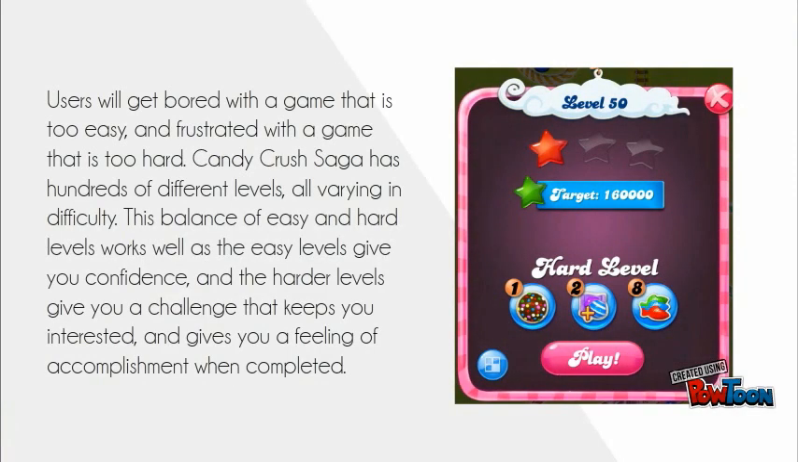Users will get bored with a game that is too easy, and frustrated with a game that is too hard. Candy Crush Saga has hundreds of different levels, all varying in difficulty. This balance of easy and hard levels works well, as the easy levels give you confidence, and the harder levels give you a challenge that keeps you interested and gives you a feeling of accomplishment when completed.